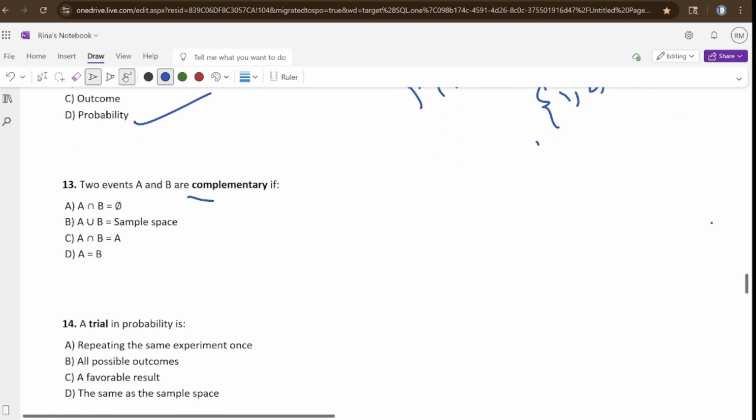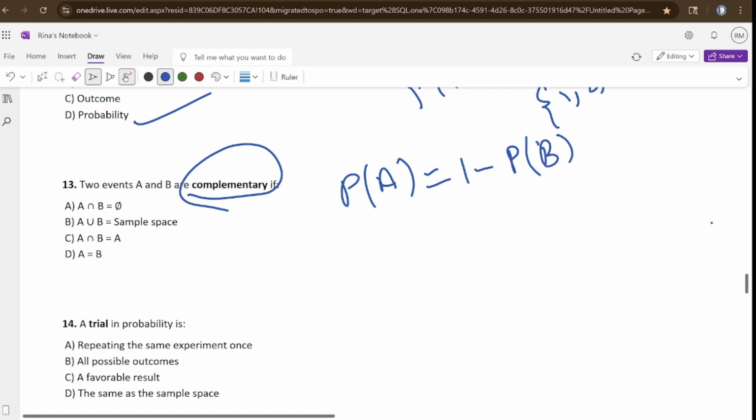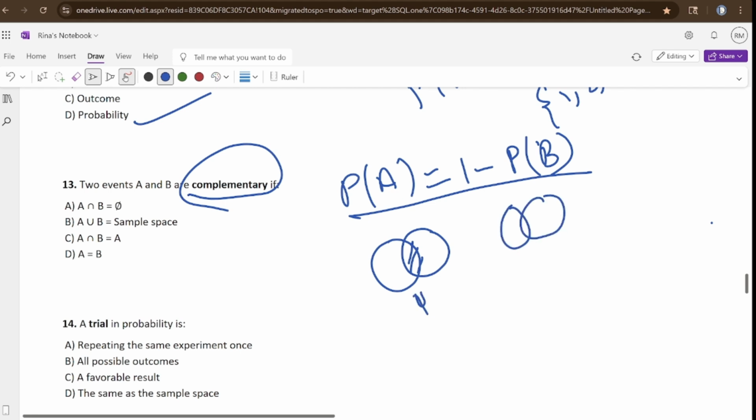Two events are complementary. Complementary means that both of them cannot occur together. So P of A equals 1 minus P of B. See, this one is intersection, and this total thing is union.